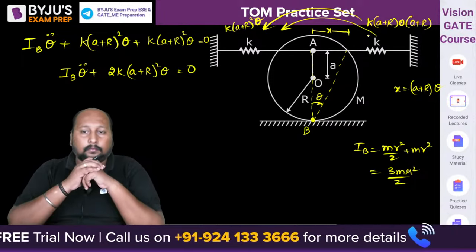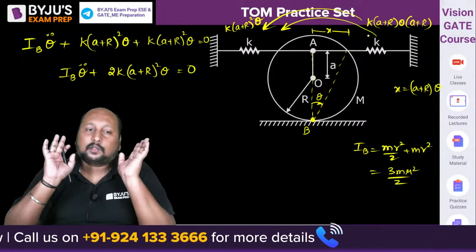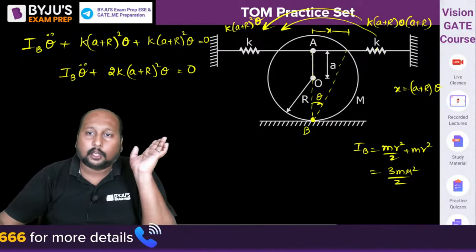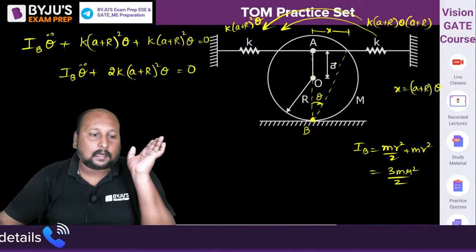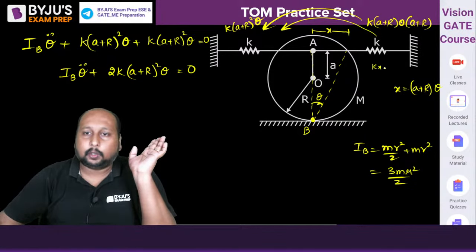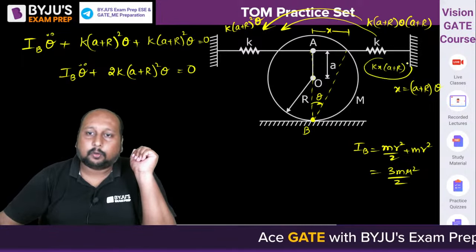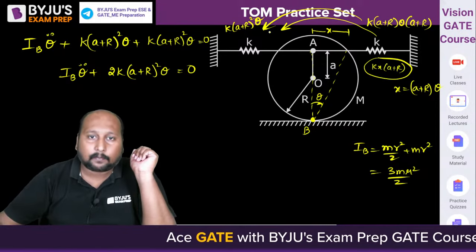All clear? हमने कुछ नहीं किया, हमने बस रिस्टोरिंग टॉर्क निकाला है at this point because x compression होगा. So k into x into a plus r. नॉर्मली ये क्या होगा? k into x into a plus r. This is the torque being applied. x कितना है? a r into theta. तो बस मैंने वही तो place किया है over here, वही चीज मैंने यहाँ place किया है over here.